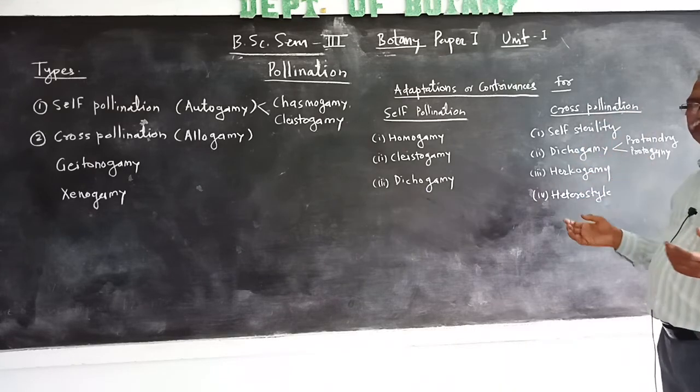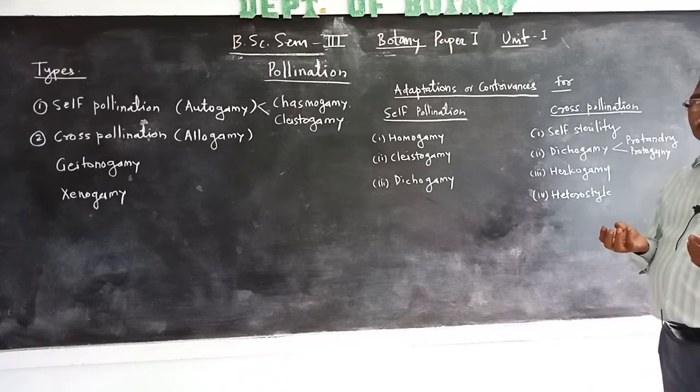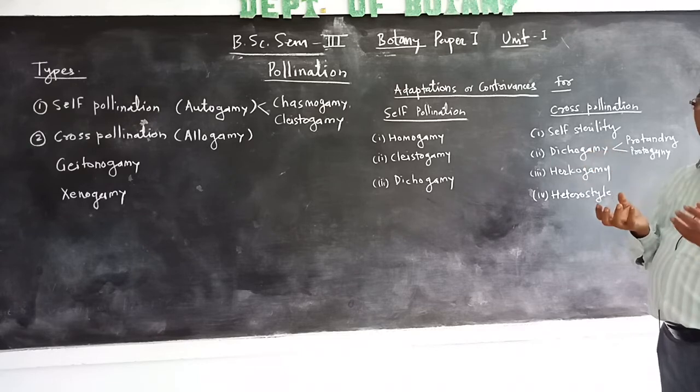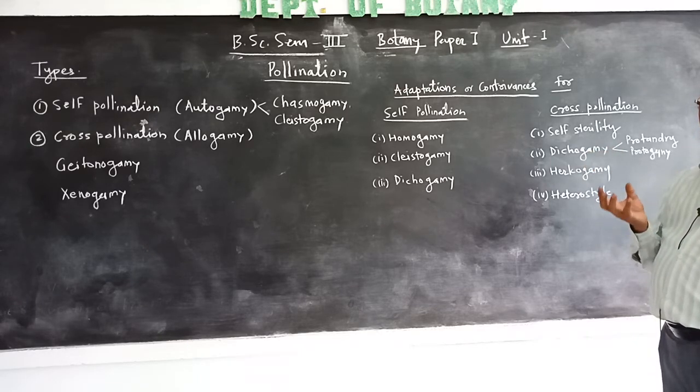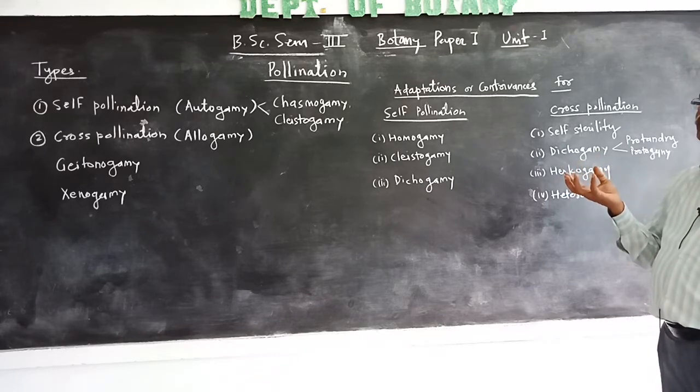Herkogamy means in a flower, the position of the gynoecium and anther or stamen is different. They are not close to one another. That's why self-pollination does not take place.